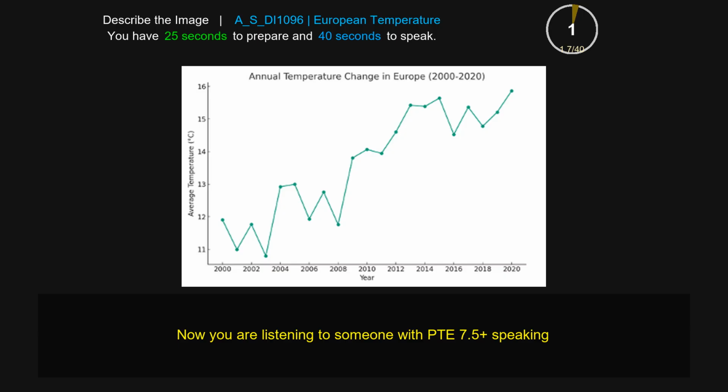The image provided is a line graph that gives information about the annual temperature change in Europe, while the x-axis represents 2002, 2006, 2012. The y-axis represents 12, 14, and 15. It is evident that in the year 2020, the temperature is the highest, which is 16 degrees Celsius. A notable observation is that in the year 2003, the temperature is the least, which is below 11 degrees Celsius. Overall, the image highlights different temperature change in Europe from the year 2000 to 2020.